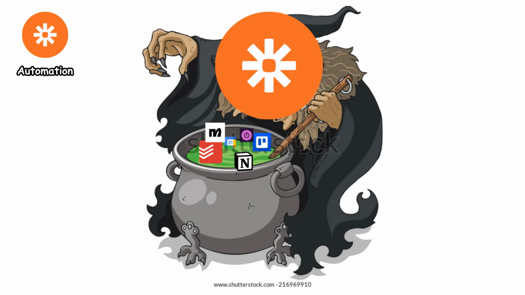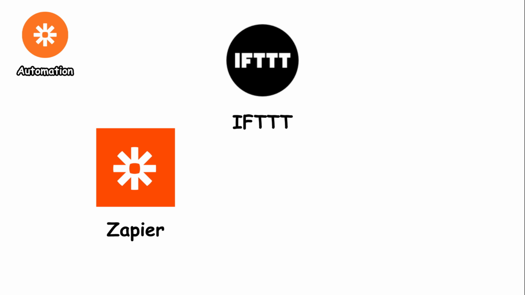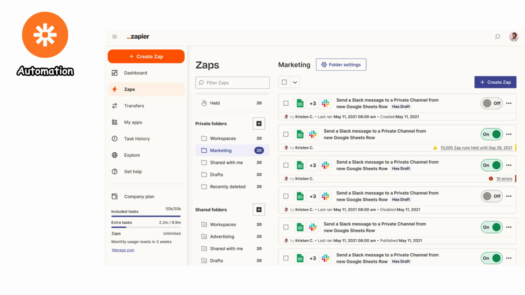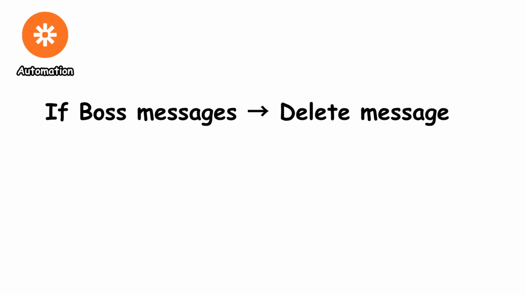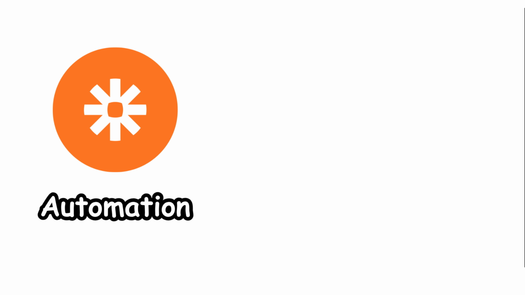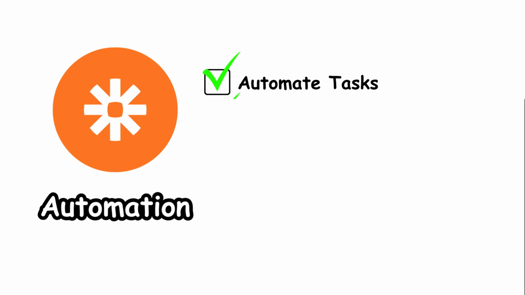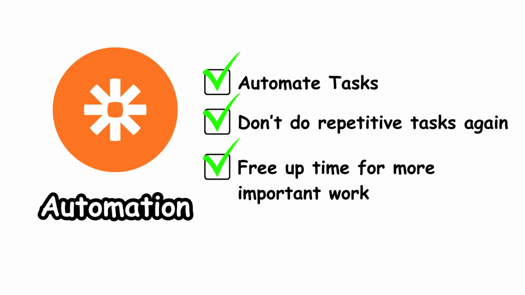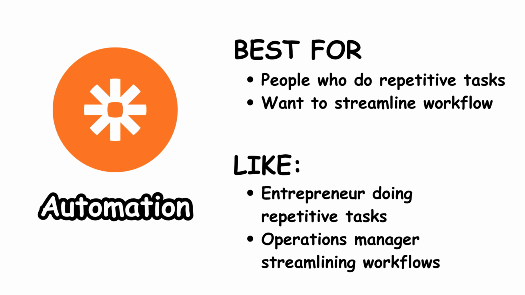Automation apps. These tools connect different apps and automate repetitive actions. Examples include Zapier, IFTTT, and Make. They originated from scripting and workflow systems, but are now accessible through simple interfaces. Their defining feature is reducing manual effort by triggering actions automatically. You can use them to automate tasks like saving form responses, sending emails, or updating spreadsheets without doing everything manually, which brings value by freeing up time for more important work. These are best for people who do repetitive digital tasks or want to streamline their workflows.